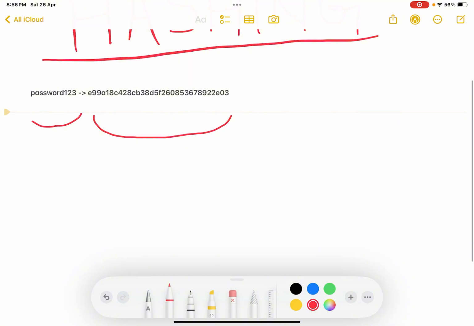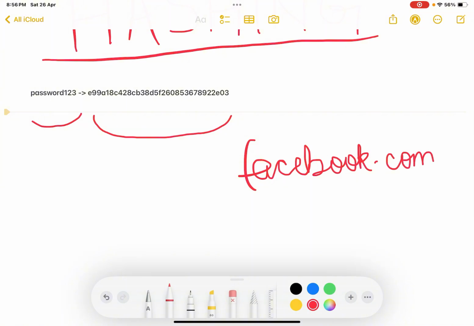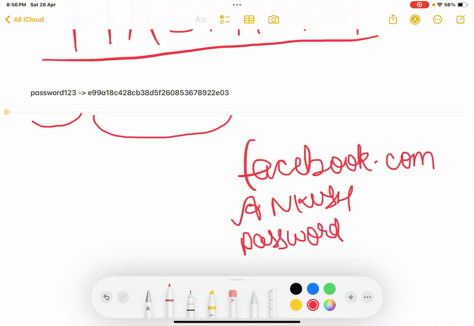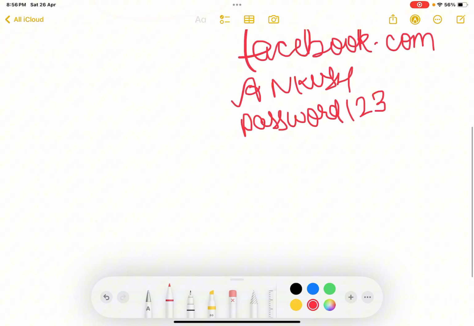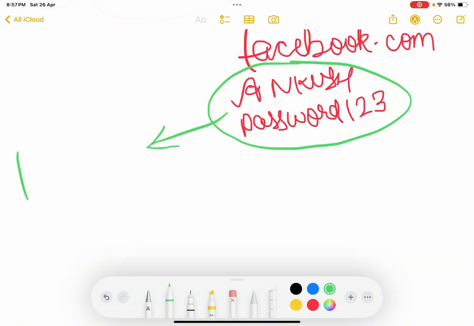And now, what is actually happening here? Suppose that I'm a user and I'm visiting facebook.com. After visiting facebook.com, I created an account. Let's say my name is Ankush, this was my name, and let's say my username, and my password was password123. So this was the password which I entered. Eventually these credentials got taken by Facebook and put inside a database. So this is my database.